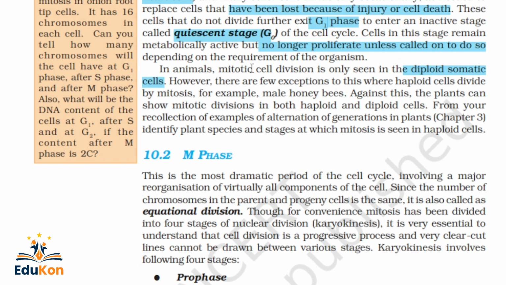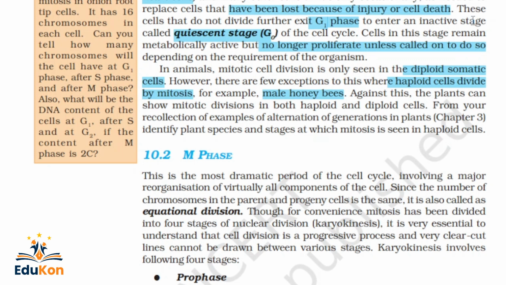However, there are a few exceptions where haploid cells divide by mitosis, for example male honeybees.